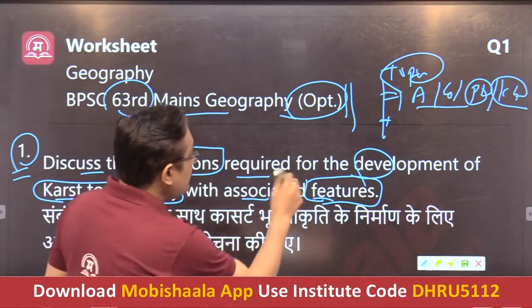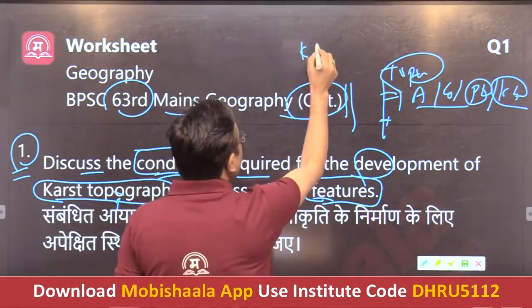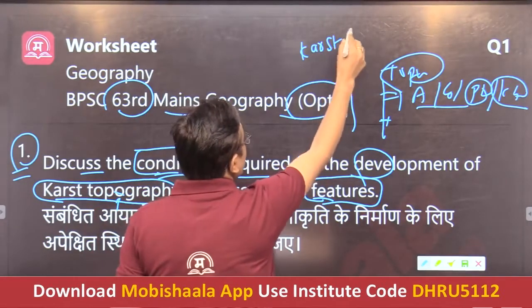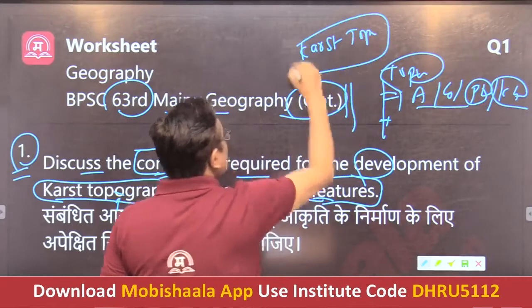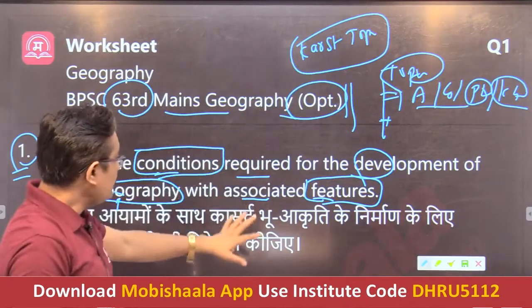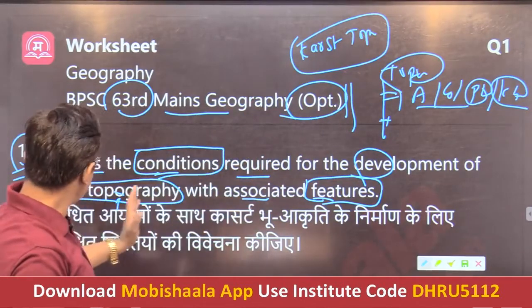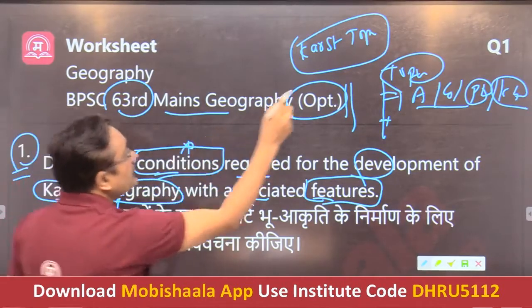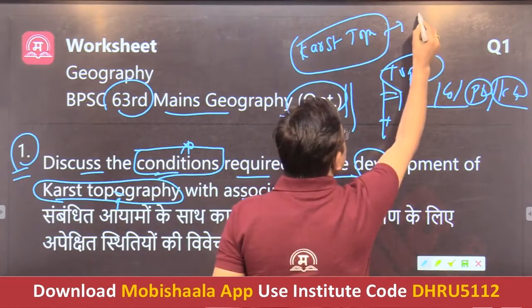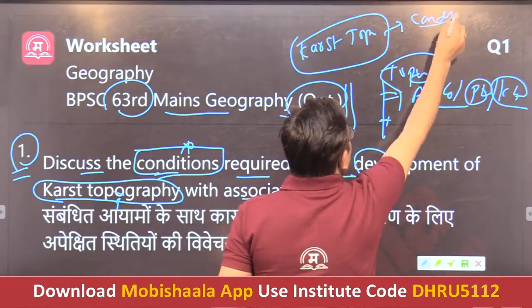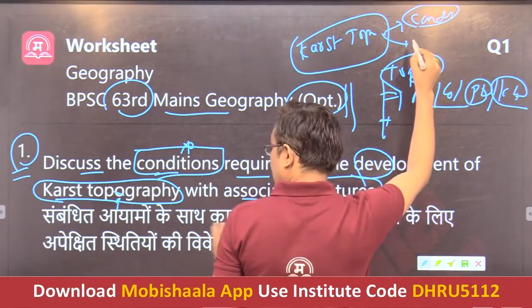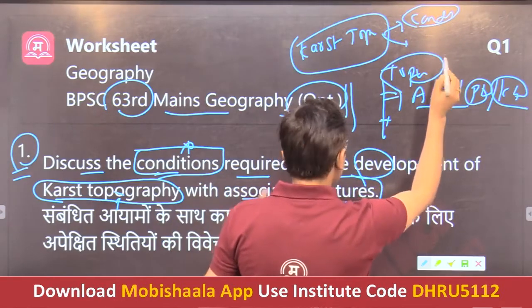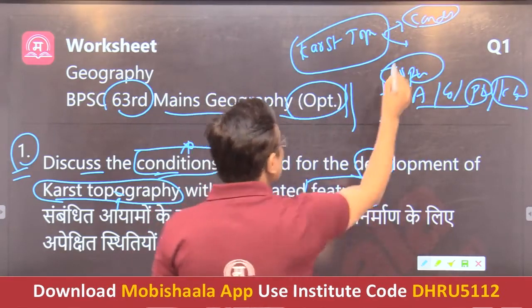The central concept is karst topography, and the second aspect is the conditions for its development, and the third is the associated features.